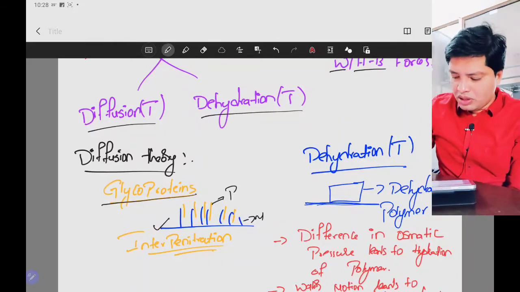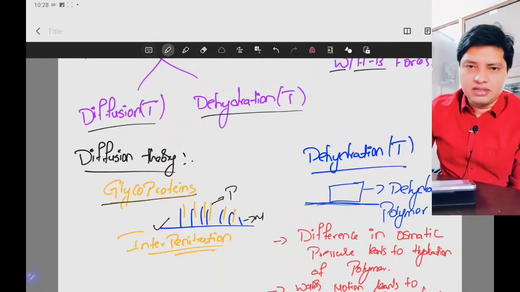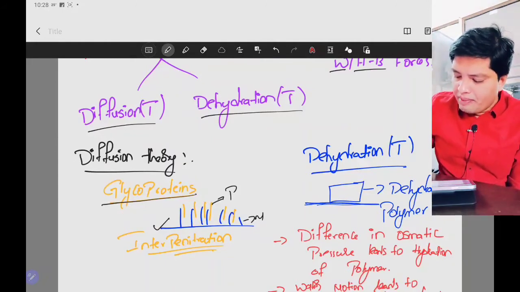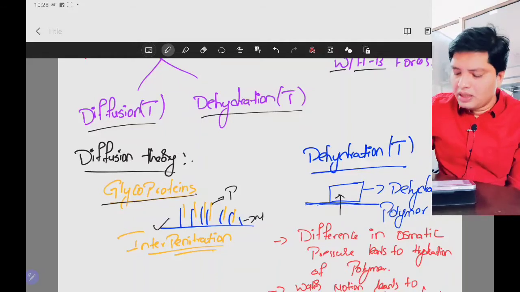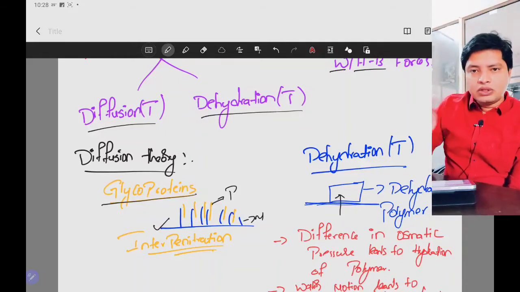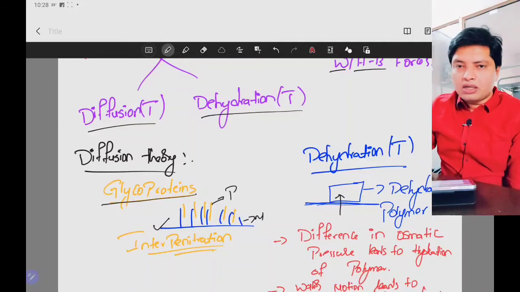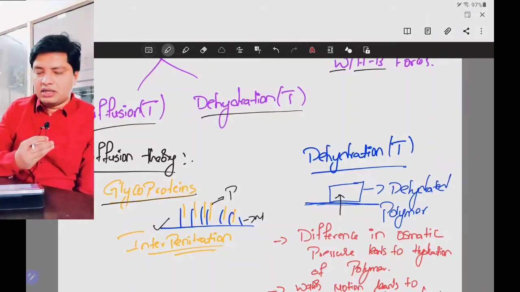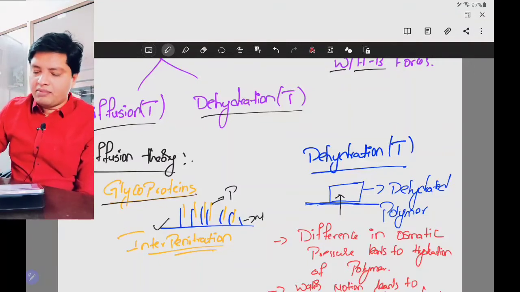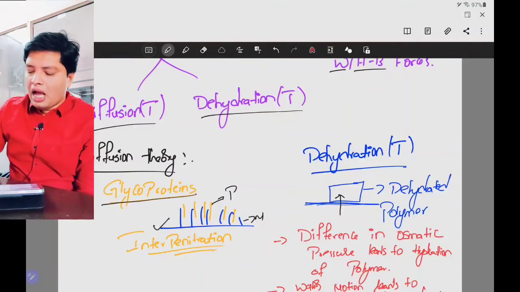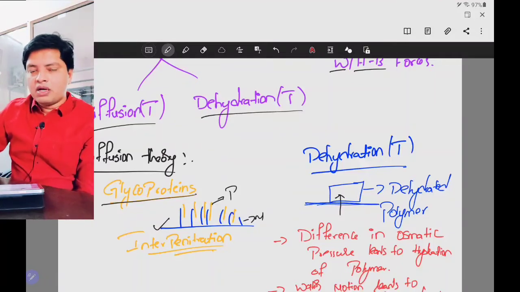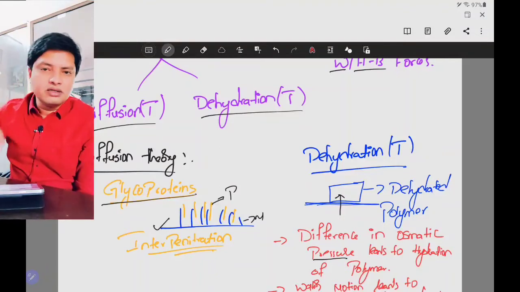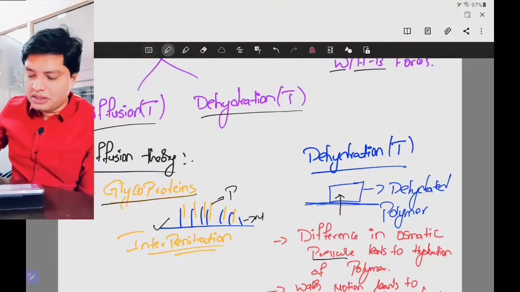The next theory which explains consolidation is the dehydration theory. This theory says there will be a movement of water molecules from the mucin to the polymer. Why does the water move? Because there is an osmotic difference between the dosage form and the mucin. Mucous membrane consists of water, and when you place the dosage form, there is a difference in osmotic pressure. Remember, the dehydration theory is about the difference in osmotic pressure.